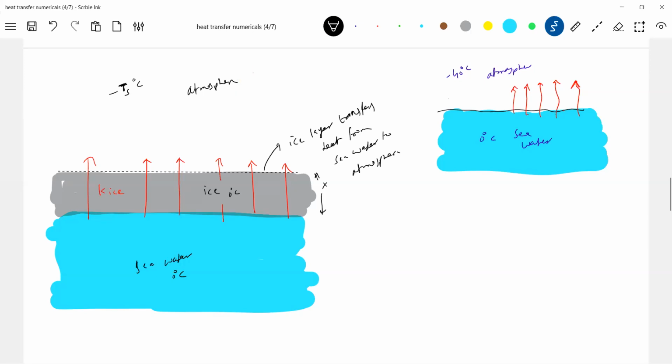Now I'm interested in this thickness X, how it varies with time. Suppose 1 centimeter, again to become 2 centimeter, again to become 3 centimeter, 4 centimeter, how the thickness of ice layer will vary. This has to be determined here. So any method shall we apply here?